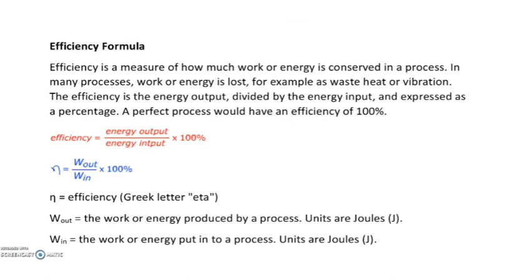So efficiency, we have to actually discuss in various cases or various conditions. Sometimes we take the efficiency of instruments or the efficiency of some process. So in any case, efficiency is the energy output by energy input into 100%. We generally represent efficiency in terms of percentage. So here efficiency is the measure of how much work or energy is conserved in the process. And efficiency is given by energy output by energy input into 100%.